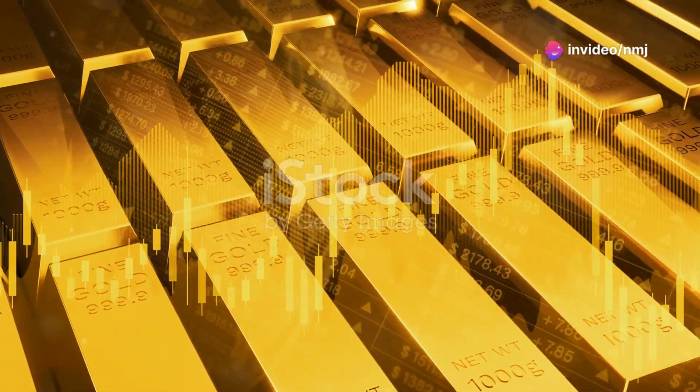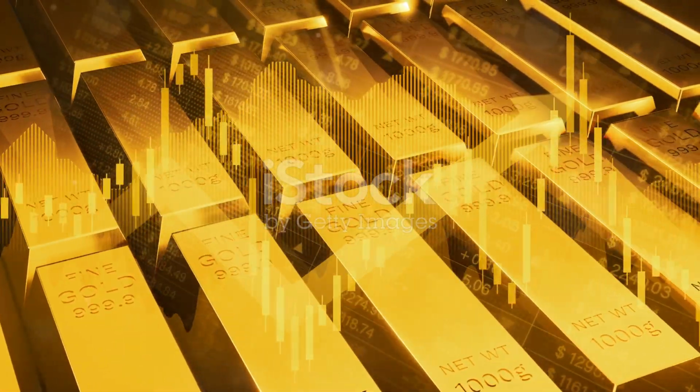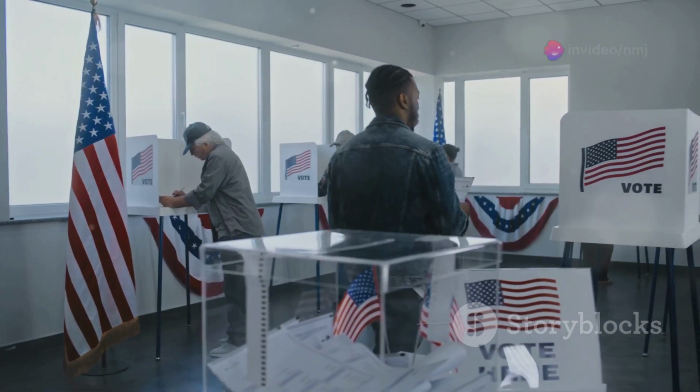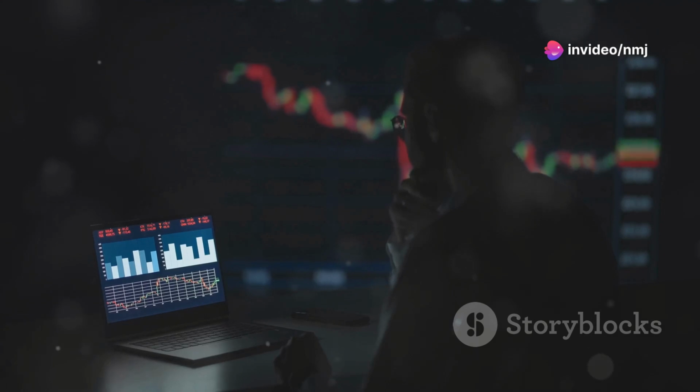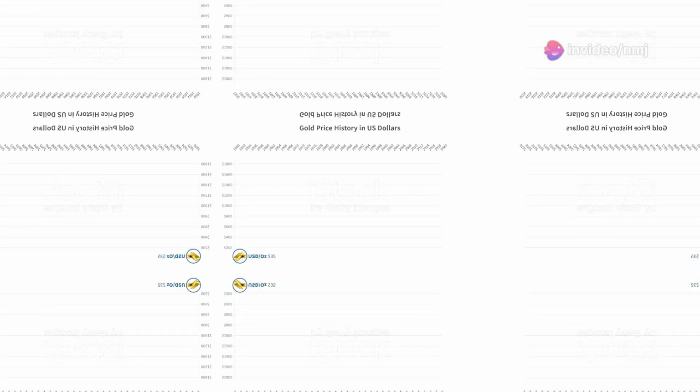Today we're taking a close look at the XAU USD pair as it stabilizes ahead of two major events, the US presidential election and the Federal Reserve's policy decision later this week. With so much happening, let's dive into the technical setup and the fundamentals driving the gold market right now.